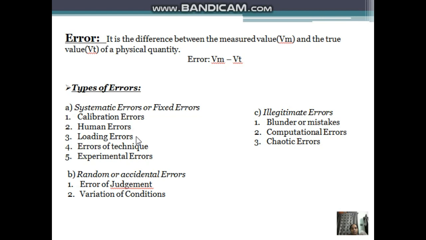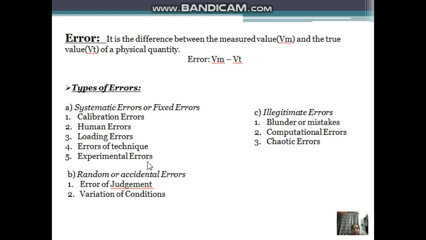Next, loading errors. The best example is voltage fluctuation: sometimes the system won't work properly according to its capacity, so we won't get the output correctly. These are called loading errors. Then errors of technique. One should follow the procedure correctly. If you don't follow the procedure, we won't get the output correctly. These errors are called errors of technique.